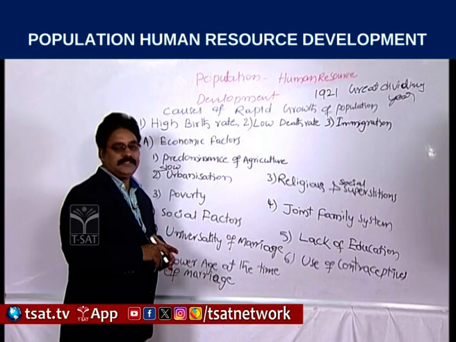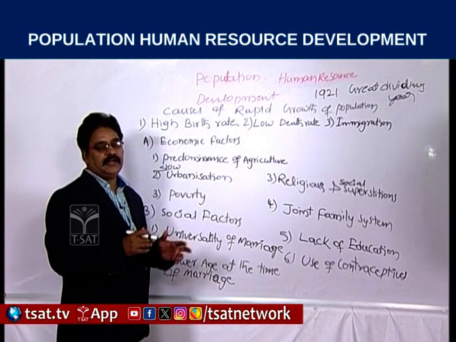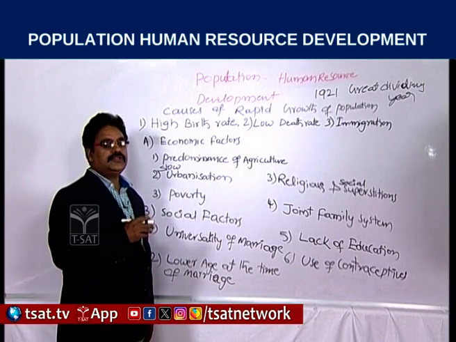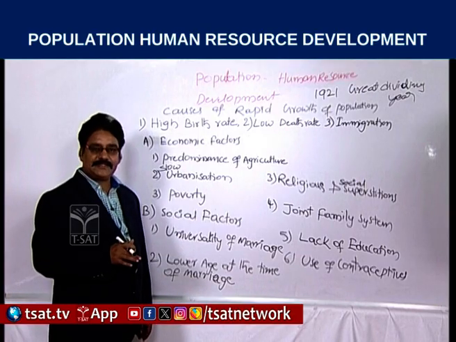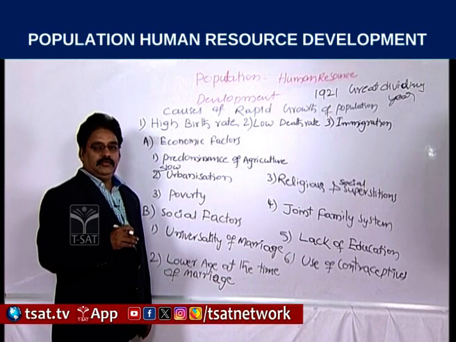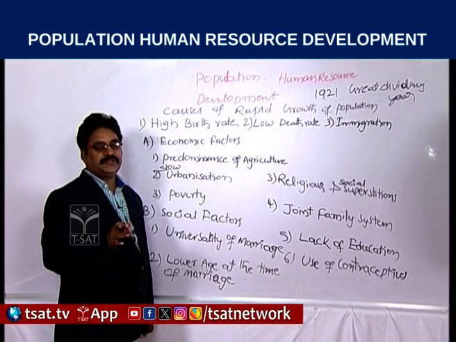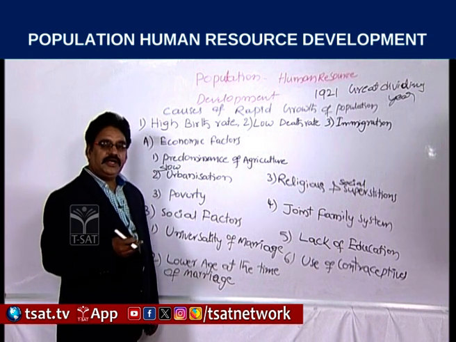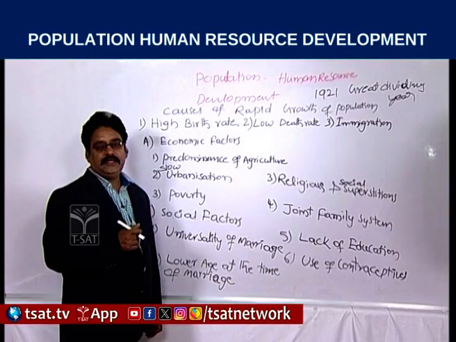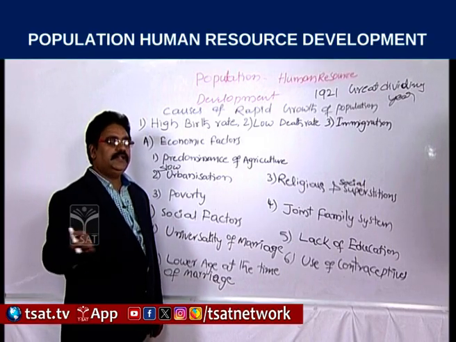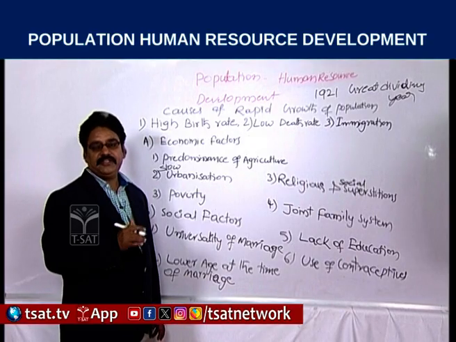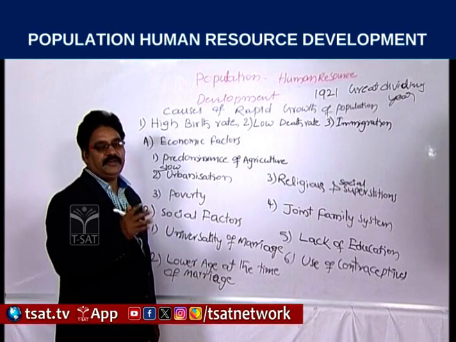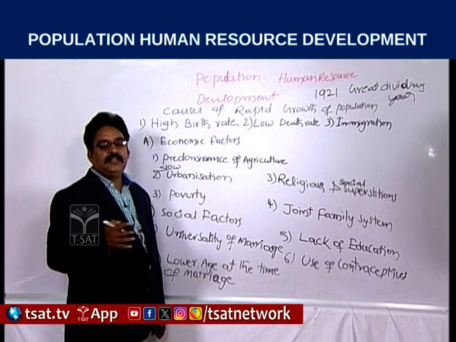Predominance of agriculture means, from the point of view of the Indian economy, we depended on agriculture. Most of the people engaged in the agriculture sector, and we are naturally an agrarian society, with the population depending on agriculture. Agriculture required a large number of people to work, and whoever from the population can easily be engaged in agriculture. It needs no qualification, no training, and everybody can do agriculture, so the population has depended